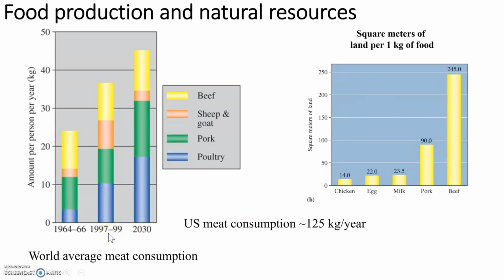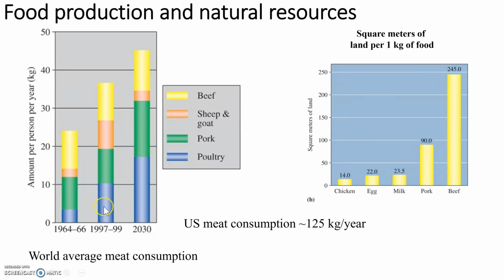Worldwide, our meat consumption has increased. This shows the amount of meat eaten per person per year. So in the 1960s, the worldwide average for meat consumption was approximately 25 kilograms of meat products per year.